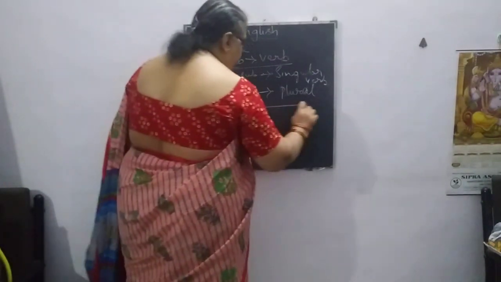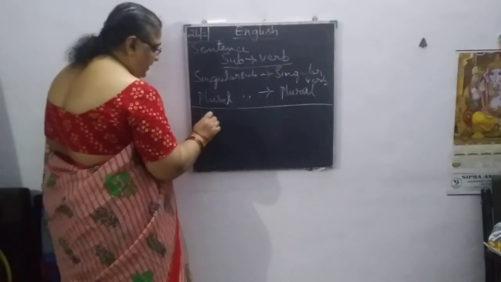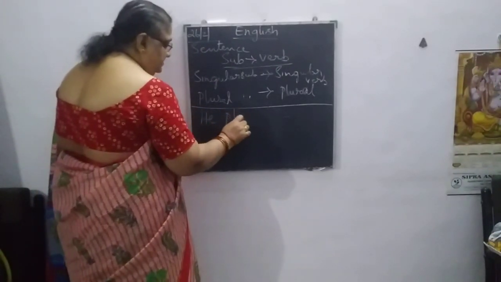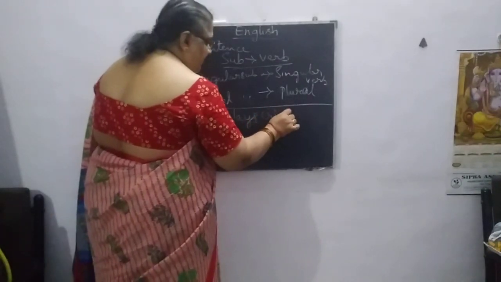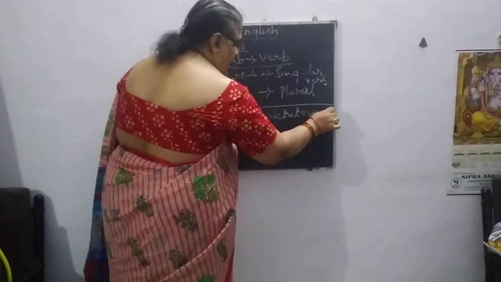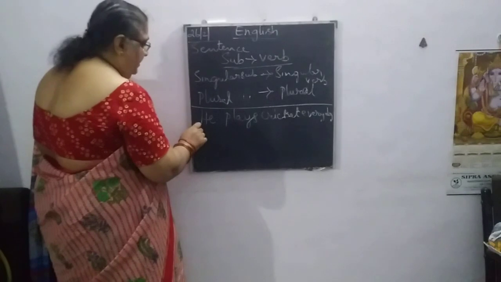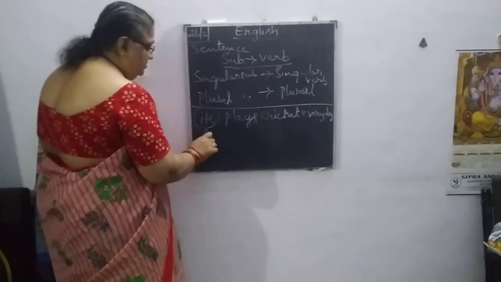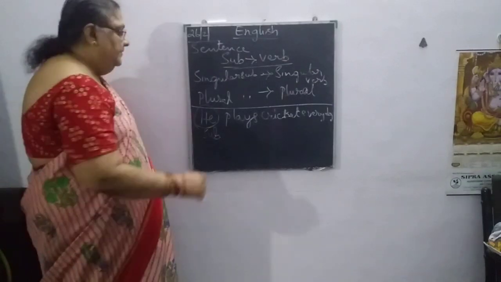Now, for example, if we write, he plays cricket every day. What is the subject in this particular sentence? He is the subject, because we are talking about he in this sentence.